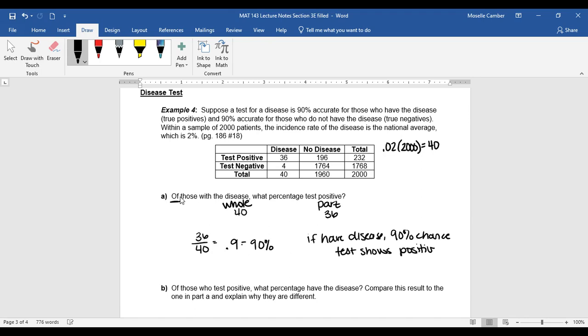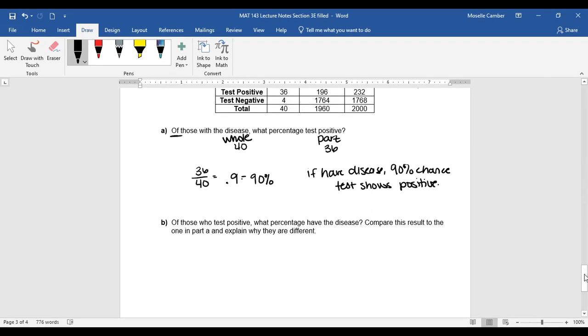Another way to say it: this one isn't quite asking for a chance. This one's just saying how many tested positive. So 90% of everyone who has the disease tested positive. Okay, so of those who test positive, what percentage have the disease? So here we're flipping it. So of those who test positive, now those who test positive is the whole, because you have this "of" here, and the percentage that have the disease, that is your part.